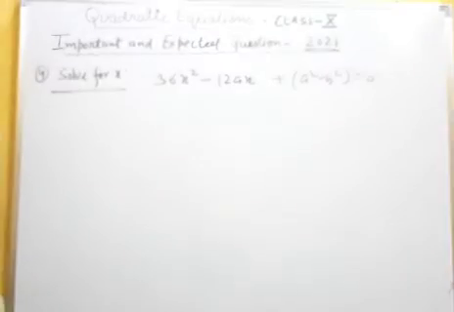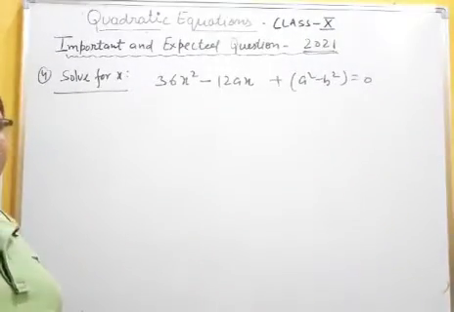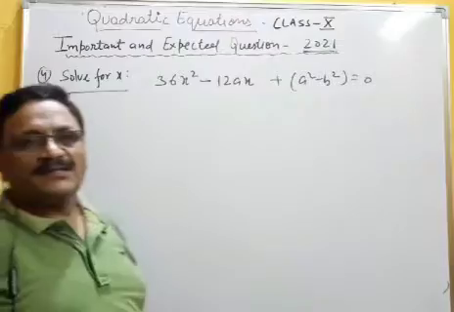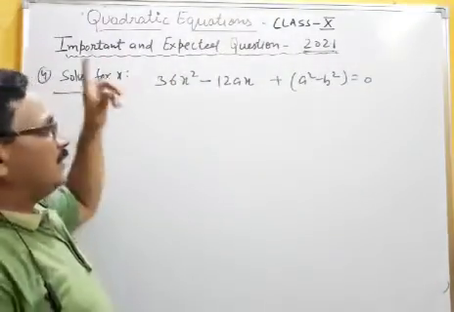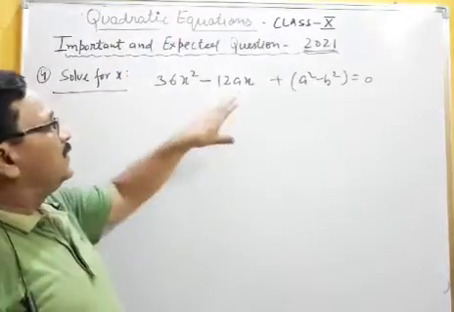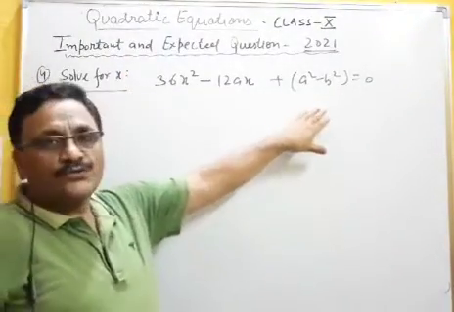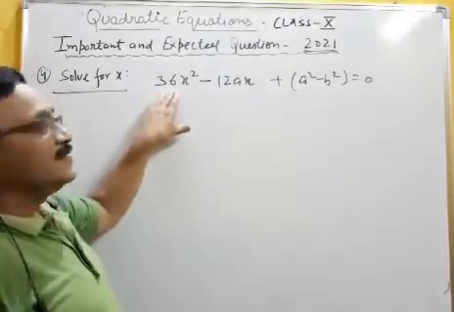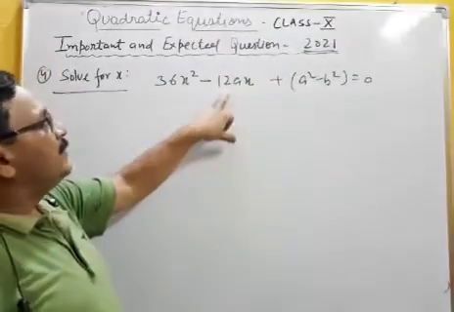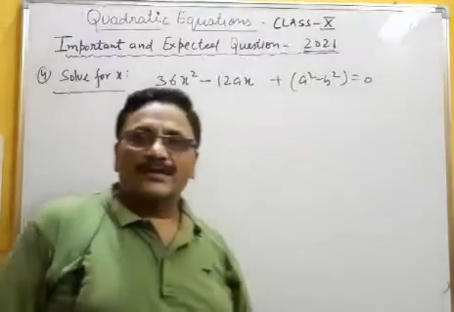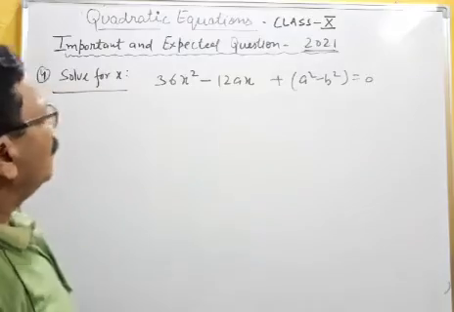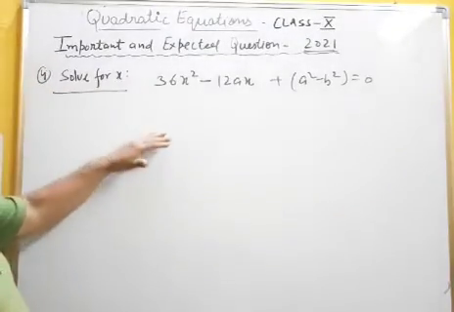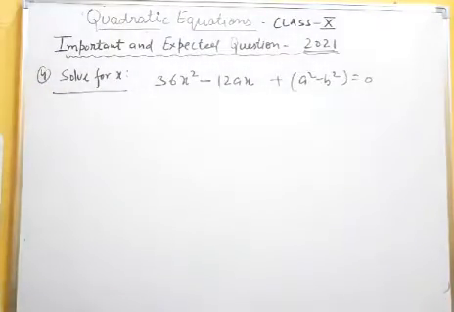Now see this question. The second question we solved in p square, q square form. That time I told you they only change the digits. In the last question which I solved, question number 2, it was p square x square, somewhere p square q square, and finally q square. Now here the value 36 is given, b value is 12a, and c is a square minus b square. So this type of change will be there. You can solve this question by using the quadratic formula, or I am solving without the quadratic formula first. Then next I will solve with the quadratic formula.